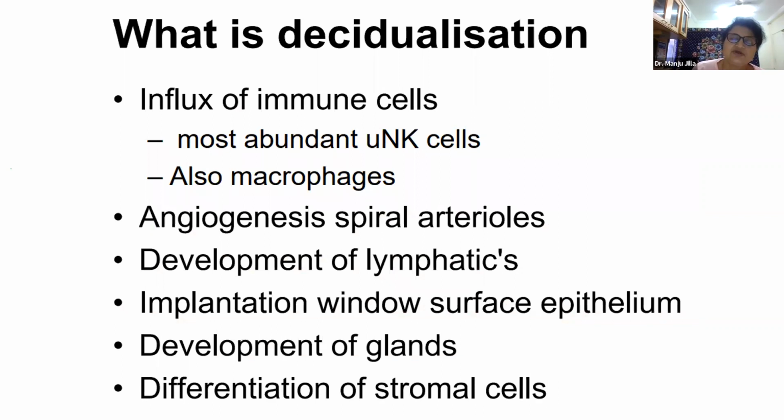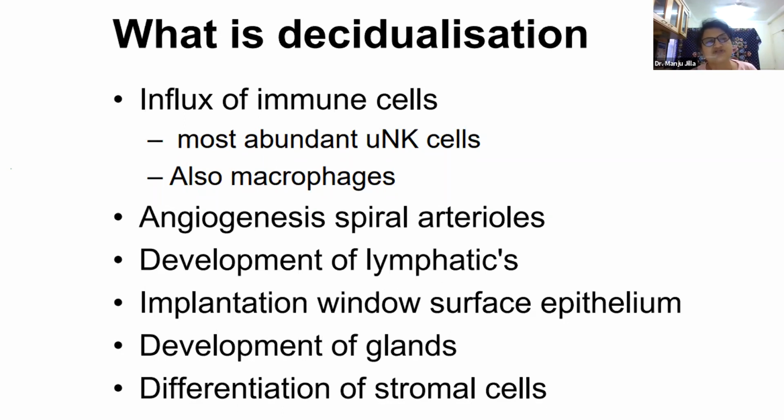Now, for an embryo to implant, the endometrium should get decidualized, and decidualization happens only after 5 to 6 days of progesterone. So, in an estrogen-primed endometrium, when the progesterone hormone comes and gets attached to progesterone receptors, decidualization occurs.